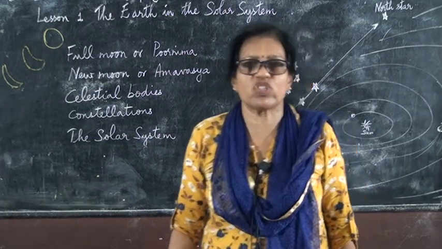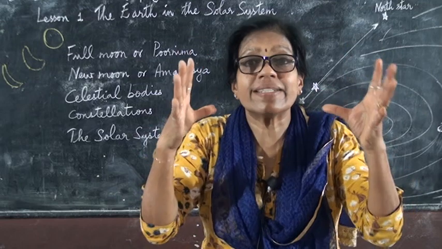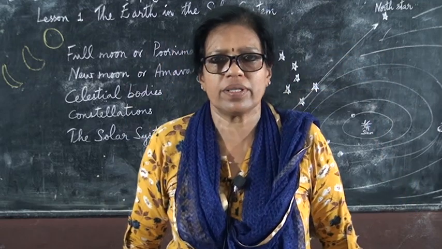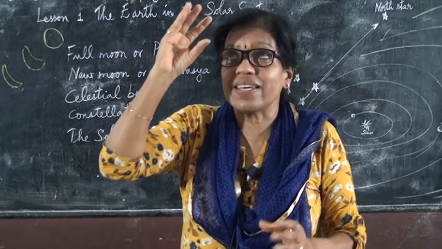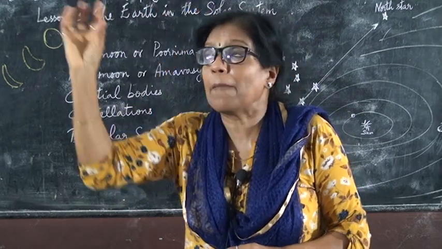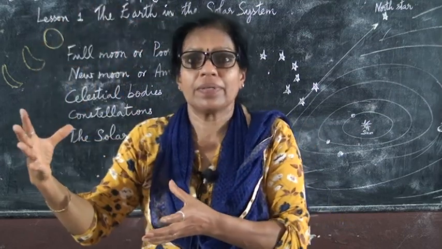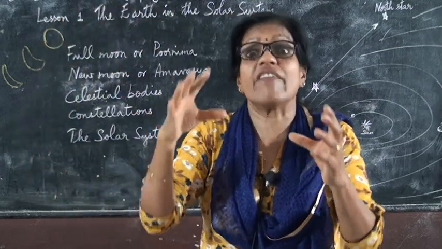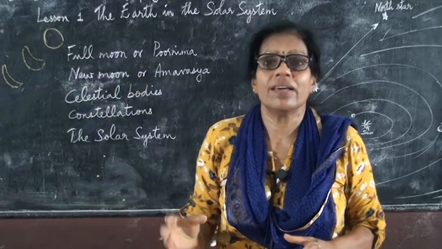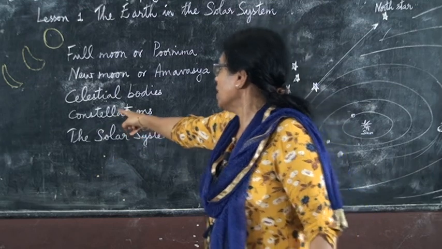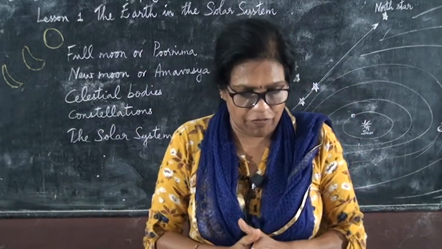Constellations. Now what are constellations? Constellations are the patterns that the stars form. When you look at the clear sky at night, you can see stars forming patterns. One pattern is like a bear shape, then Saptarshi, the seven sages shape, that we can see as stars in the clear sky. That is called what? Constellation. The patterns the stars are forming.